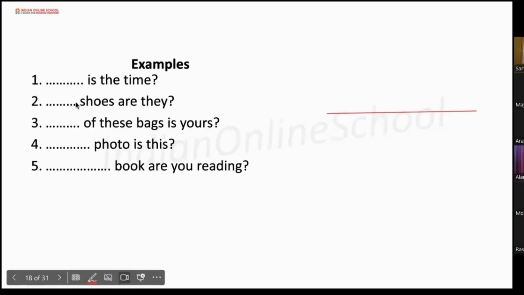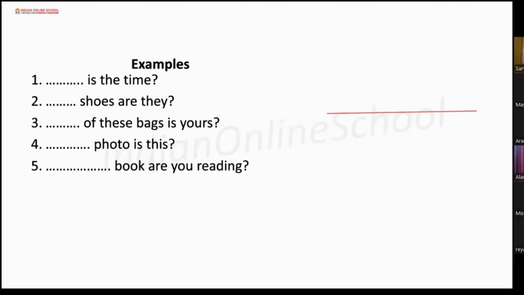Now we have some examples. Dash is the time. What would be the answer? What is the time? Very good. Next one. Dash shoes are they? Whose are they? Whose. The next one is the third one. Dash of these bags is yours. Which of these bags is yours?